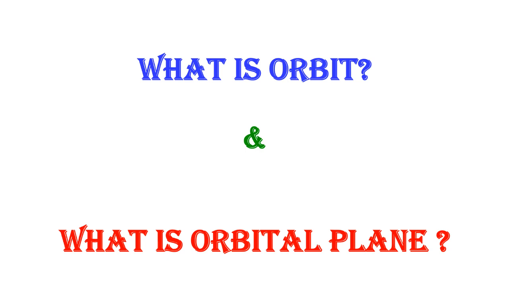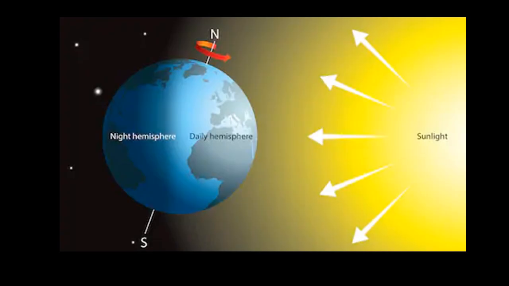The plane formed by the orbit is known as the orbital plane. I am going to repeat. The orbit is a path on which the Earth revolves around the sun, and the plane formed by the orbit is known as the orbital plane. This is known as the tilt or inclination of Earth's axis.